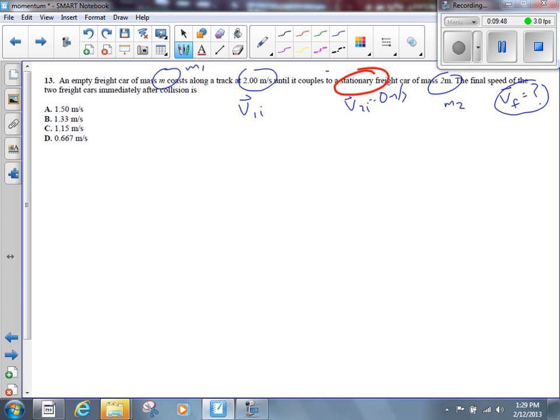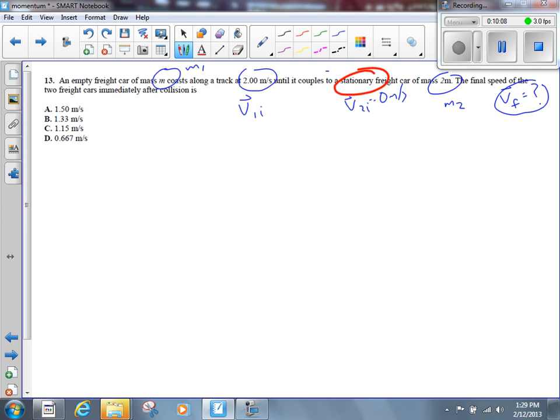Now, we're not sure what to do with this when we're not given a mass. Don't worry about it. Do your thing. We know how to start this question. Even if right now you don't know how you're going to finish it, that's okay. I can live with that. But don't be flustered about how to start with it. You know how to start with this. Pi is equal to Pf.